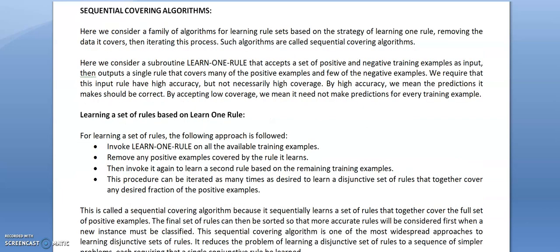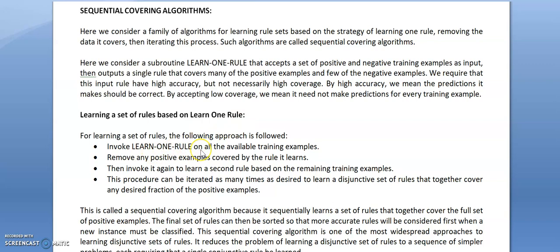Now we can see an approach to learn the set of rules that follow the positive training examples. We have already learned the learn one rule approach for learning one rule at a time. In the first step, we invoke learn one rule on all the available training examples, so on the entire training data set.